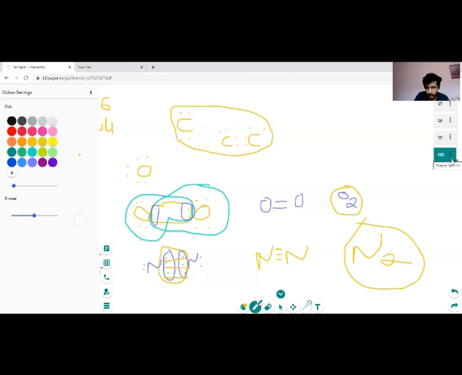Thus, this bond can happen either between the same element or between different elements. We have now seen the formation of a covalent bond between the same element. Now I'll show you an example where this can happen between different elements. For example, let's take methane, CH4. We know carbon has 4 outermost electrons, 1, 2, 3, 4. It needs sharing of 4 electrons.